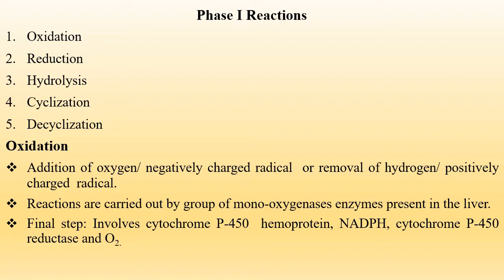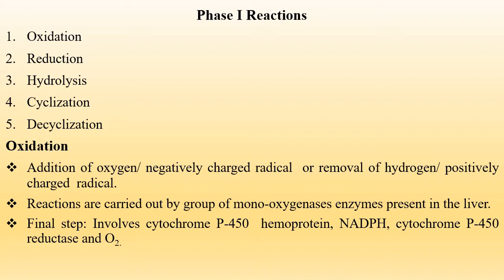Almost all drugs that undergo phase 1 biotransformation undergo oxidation at some stage or other. A simple reason for oxidation being a predominant reaction is that energy in animals is primarily derived by the oxidative combustion of organic molecules containing carbon and hydrogen atoms.